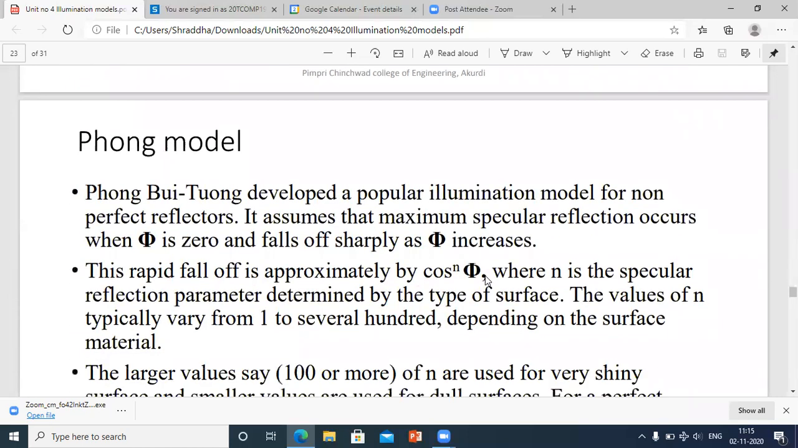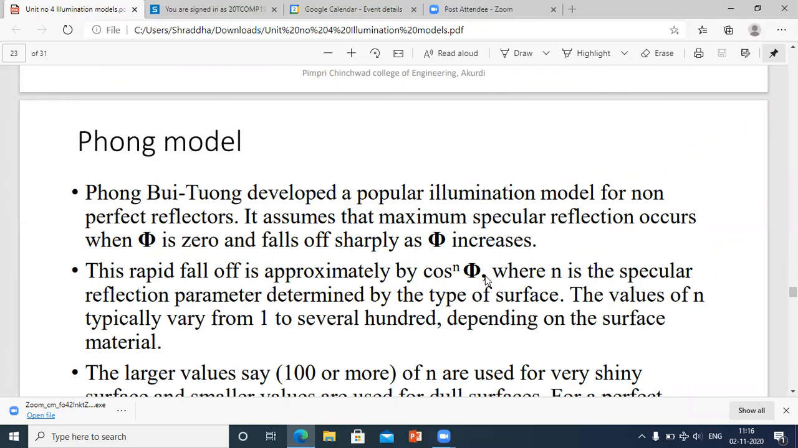Now next is the Phong model. In this Phong model, Phong is a person. Okay, he is a scientist. He has done some inventions. What are those inventions, or what are those new things that he has brought to our notice? We will see it.